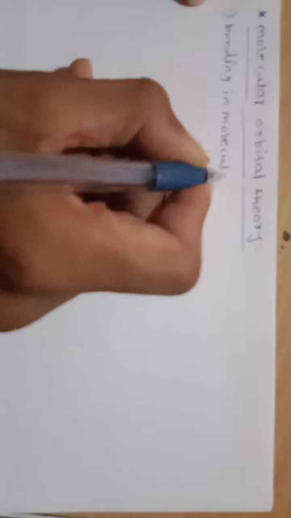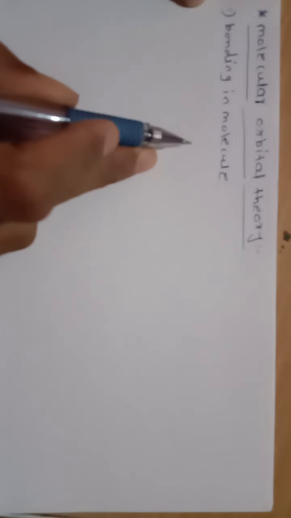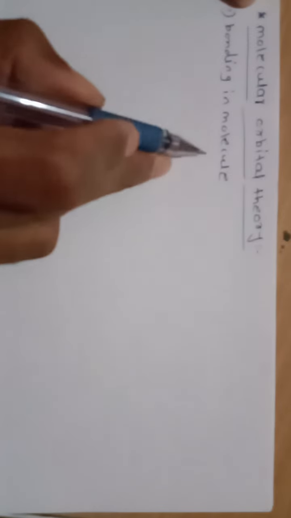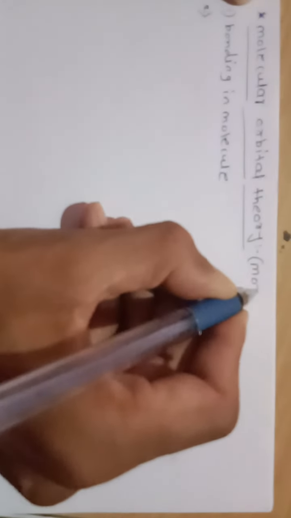There was some limitation in valence bond theory about the bonding in the molecule, but this limitation was overcome by the molecular orbital theory. It easily explains the bonding in the molecule. The second important thing of molecular orbital theory, MOT, is that it accurately explains the electronic structure of the molecule.